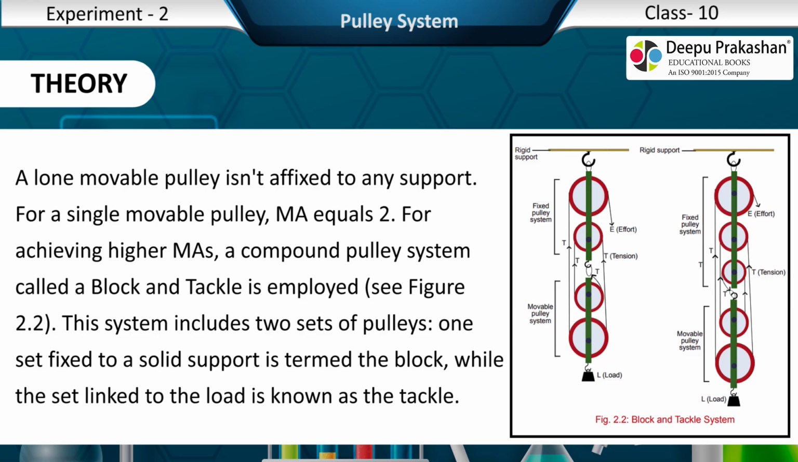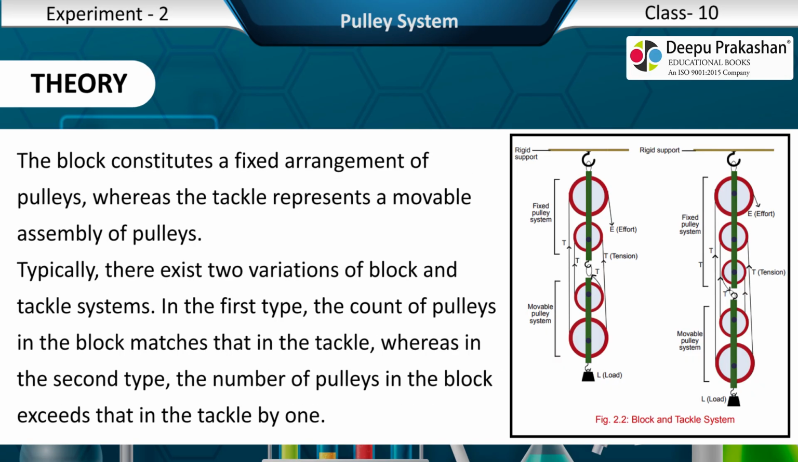A lone movable pulley isn't affixed to any support. For a single movable pulley, MA equals 2. For achieving higher mass, a compound pulley system called a block and tackle is employed, see figure 2.2. This system includes two sets of pulleys. One set fixed to a solid support is termed the block, while the set linked to the load is known as the tackle. The block constitutes a fixed arrangement of pulleys, whereas the tackle represents a movable assembly of pulleys.